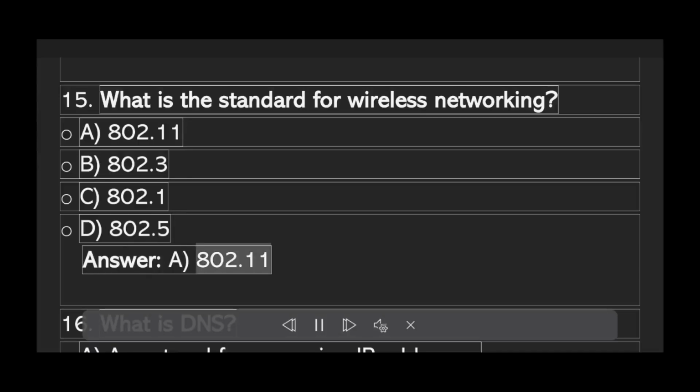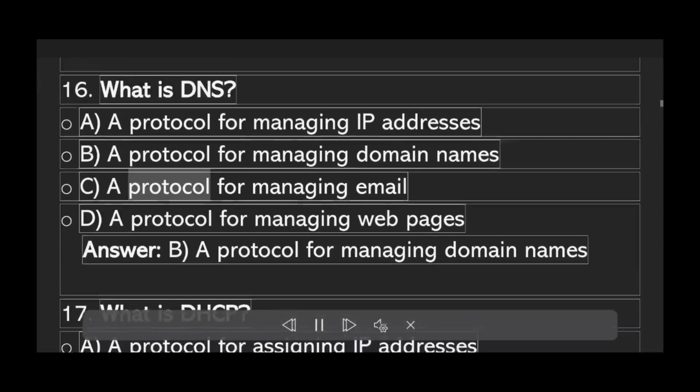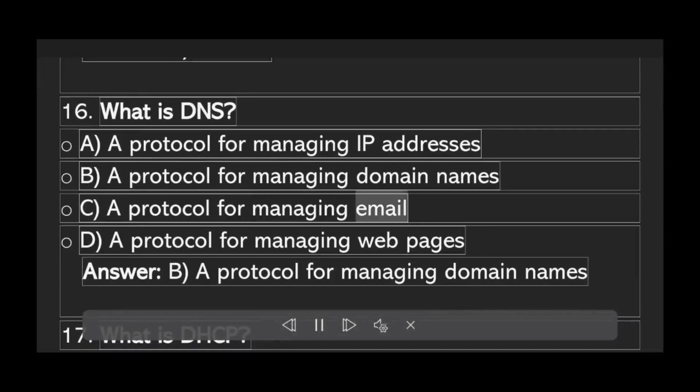802.11. What is DNS? A. A protocol for managing IP addresses. B. A protocol for managing domain names. C. A protocol for managing email. D. A protocol for managing web pages. Answer B. A protocol for managing domain names.